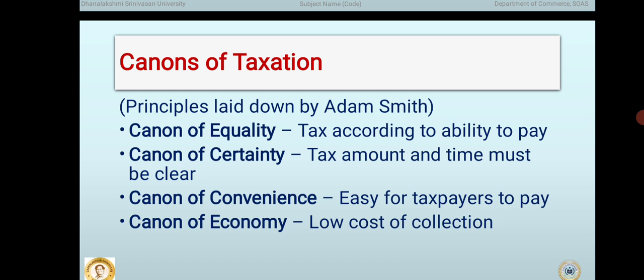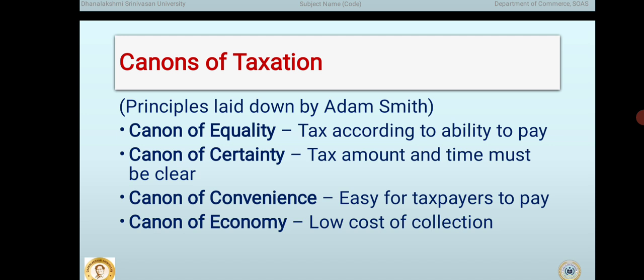Third, the canon of convenience. Tax should be easy to pay. According to this canon, taxes should be collected in a way that is convenient for taxpayers. The tax should be paid at a time and in a manner that causes minimum difficulty. For example, tax deducted at source or tax included in the price of goods is convenient for taxpayers.